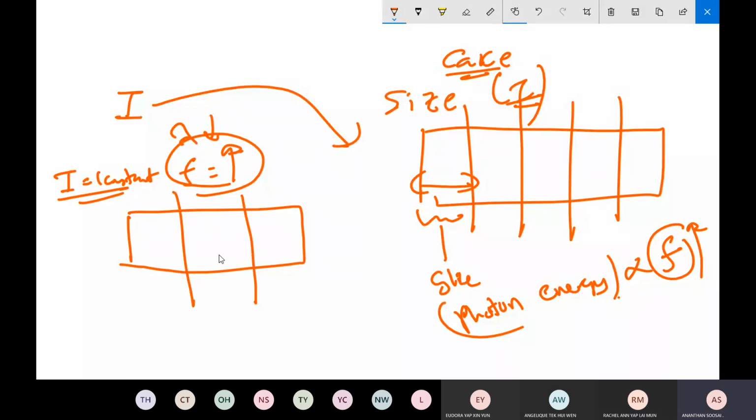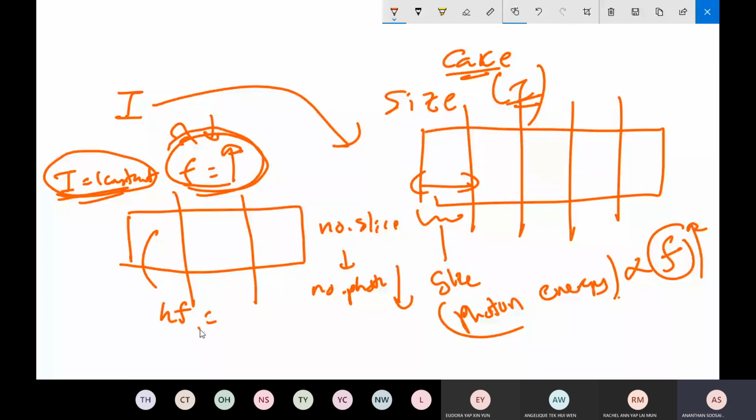What happened to the number of slices, which is the number of photons? It drops. So intensity constant, frequency rise, big slice, number of photons drops. But the energy in one photon rises. Big slice means lots of energy.